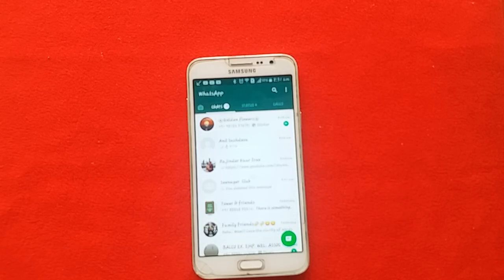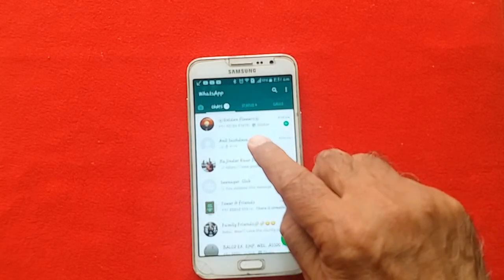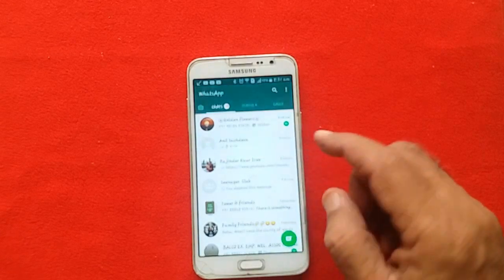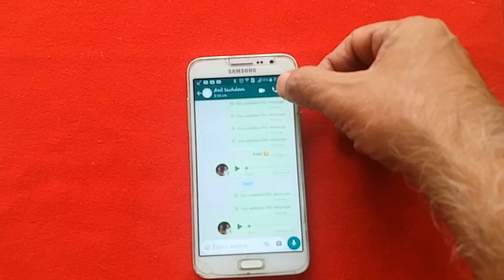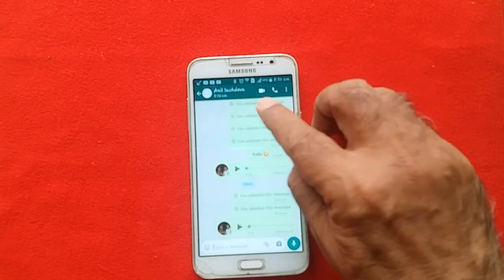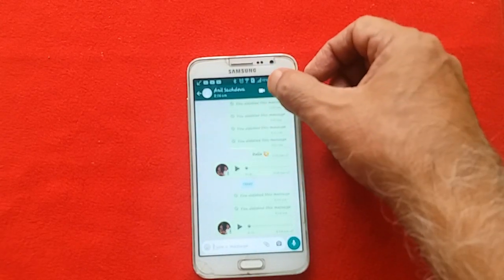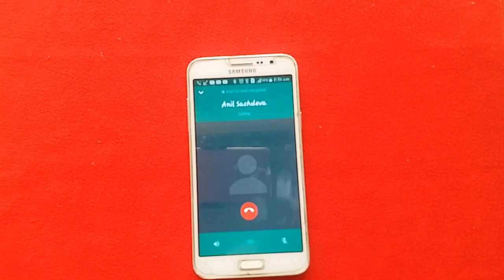WhatsApp got a very good feature. You can make audio call or a video call with the person. Suppose we want to make an audio call with this person. Open that message. You will see two signs on the top, a phone sign and a camera sign. Press the phone sign. The call will start going to this person. WhatsApp call.